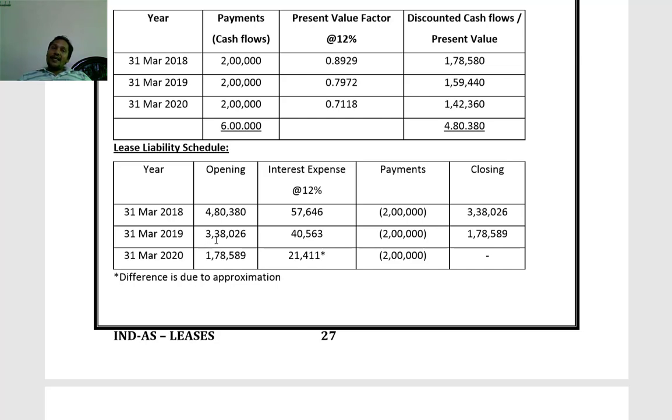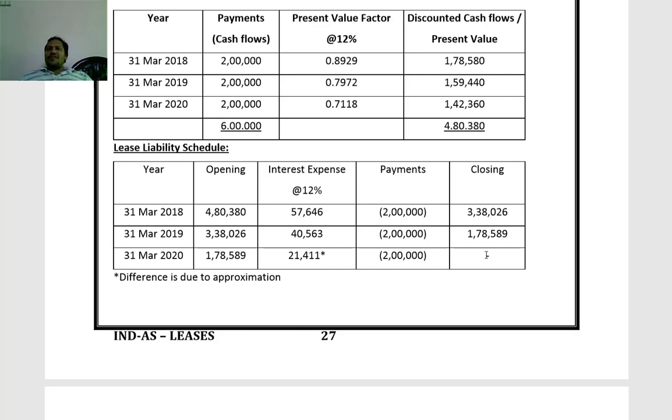So opening balance 3,38,026 plus 40,563 minus 2 lakh, 1,78,589. Third year beginning 1,78,589. Last year interest we will consider as balancing figure 21,411. Lease payment 2 lakhs and ultimately the balance will become 0. This is a lease liability schedule. Just normal amortized cost method we have applied, and we calculated the interest for 3 years.